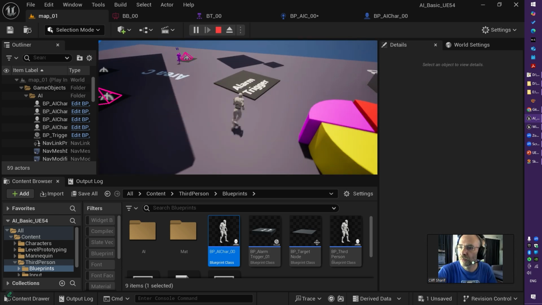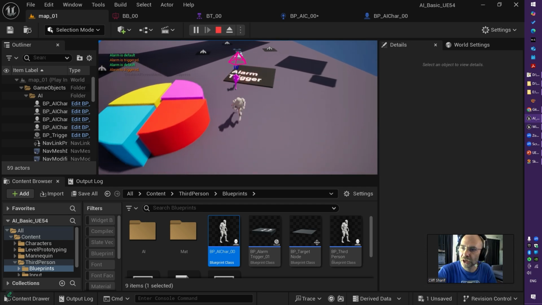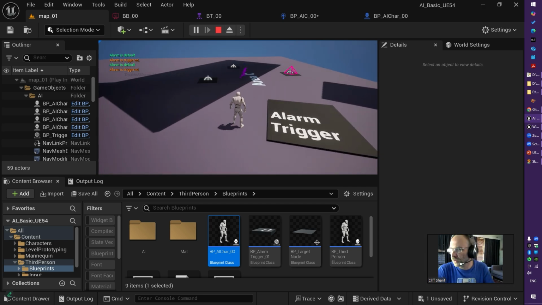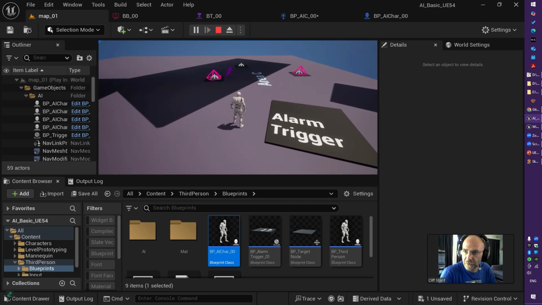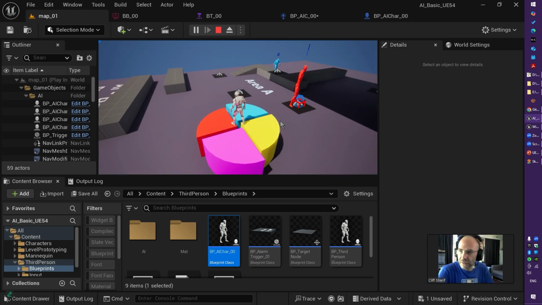For example, if I move to this alarm trigger, straight away that character will chase me and then return to his own position, which is very useful to implement an AI behavior for enemy units. Anyway, let's see how things are done here.